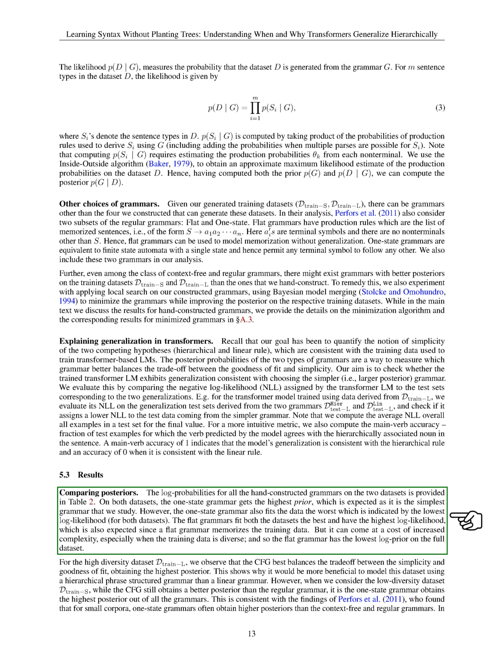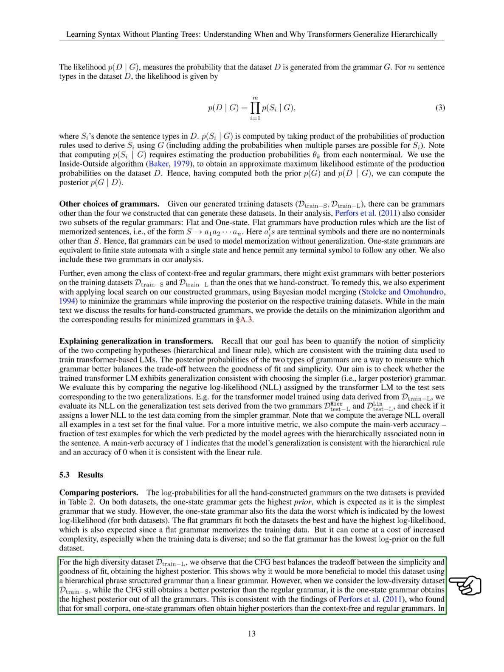The one-state grammar had the highest prior on both datasets, being the simplest grammar we studied. However, it also had the worst fit to the data, as indicated by the lowest log likelihood. The flat grammars performed best on both datasets, having the highest log likelihood due to memorizing the training data. Yet, this memorization could lead to increased complexity, especially with diverse training data, resulting in the flat grammar having the lowest log prior on the full dataset.